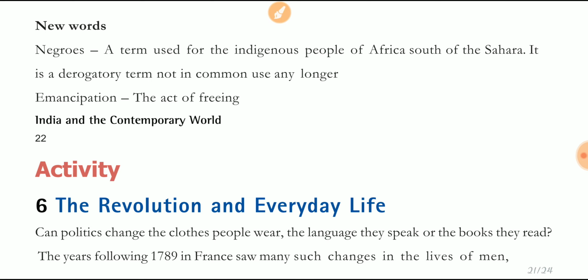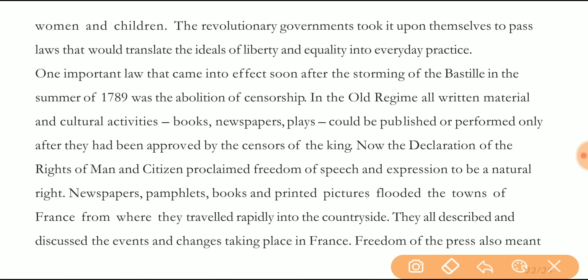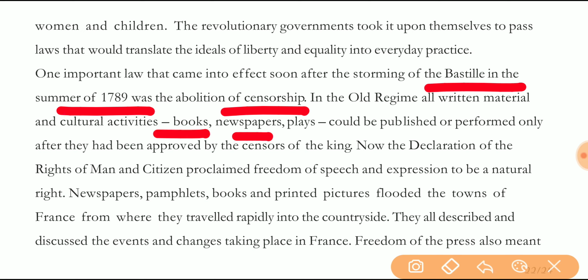Now the last topic is the revolution and everyday life. See, the first line written here: can politics change the clothes people wear, the language they speak or the books they read? Yes, it can happen. You can see this in the example of France: before 1789, before the Bastille revolt, people were not free to express their ideas. There was censorship on media. Media was not free to publish books, newspapers or plays for the people. People were highly subjected to the laws of the government.